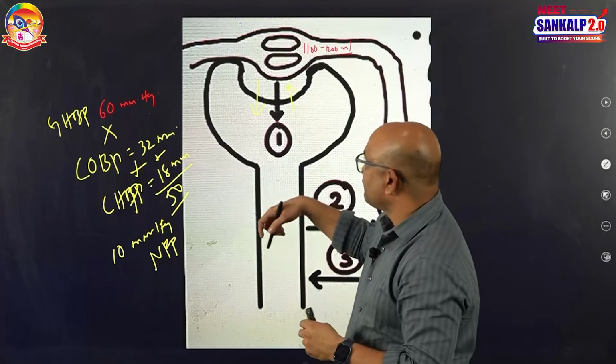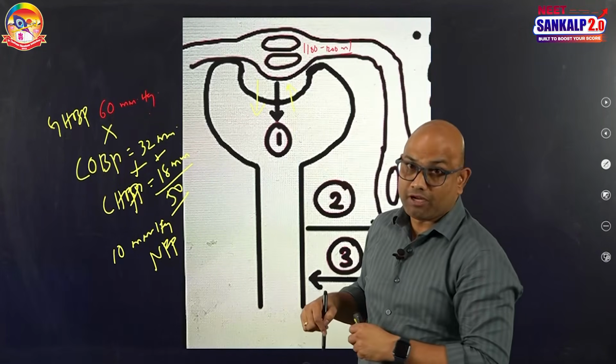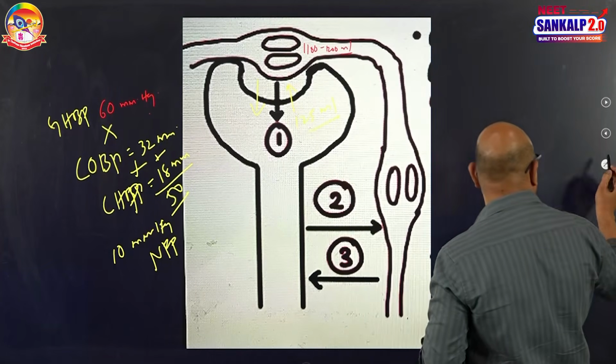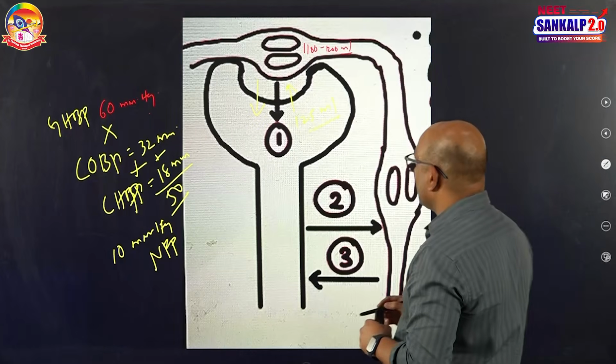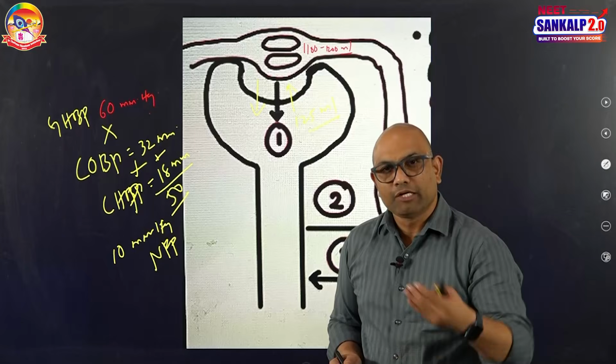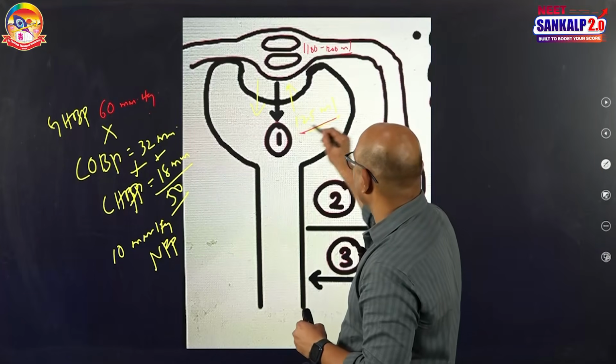And how much filtrate is formed from this 1100 to 1200 ml of blood? It is around 125 ml. This 125 ml is said to be glomerular filtrate, and it is the glomerular filtration rate per minute. Per minute is 125 ml.